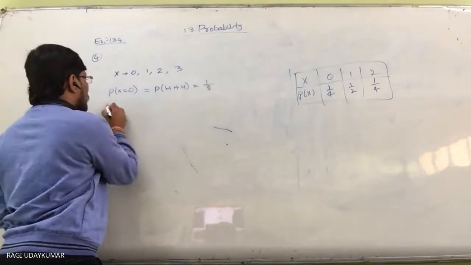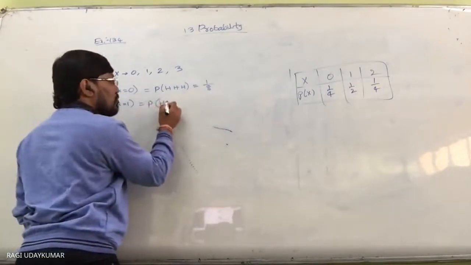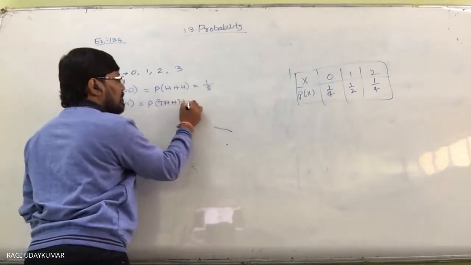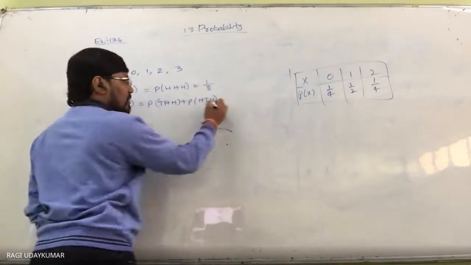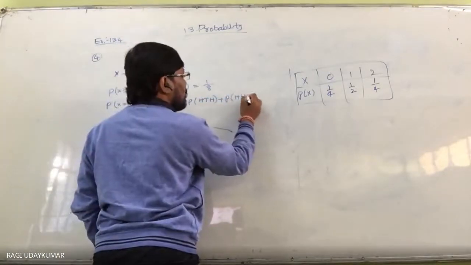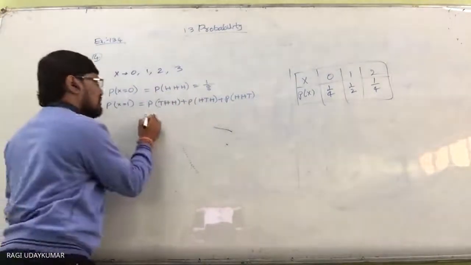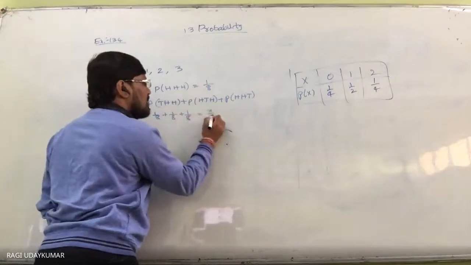So probability of X equals 1 is nothing but 1 time tail. 1 time tail means you may get the tail in the first toss, THH, plus HTH, plus HHT. So each probability is 1 by 8, 1 by 8, 1 by 8. So this is 1 by 8, this is 1 by 8, this is 1 by 8, which equals 3 by 8.